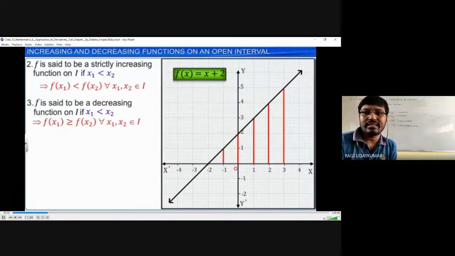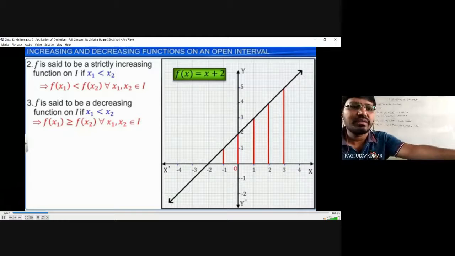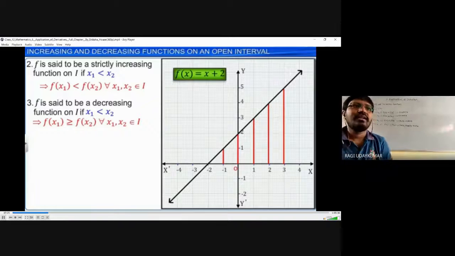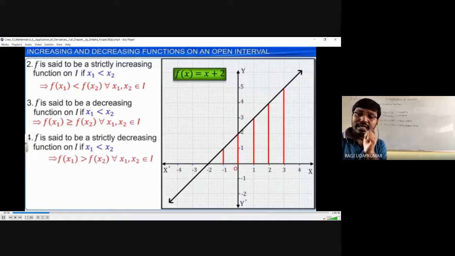So now decreasing. A decreasing function is nothing but, whenever you take into consider, f is said to be a decreasing function if x1 is less than x2 and f of x1 is greater than or equal to f of x2. Any x1, x2 you have to take into consider in that particular interval, for all x1, x2 in the interval. Strictly is nothing but greater than.